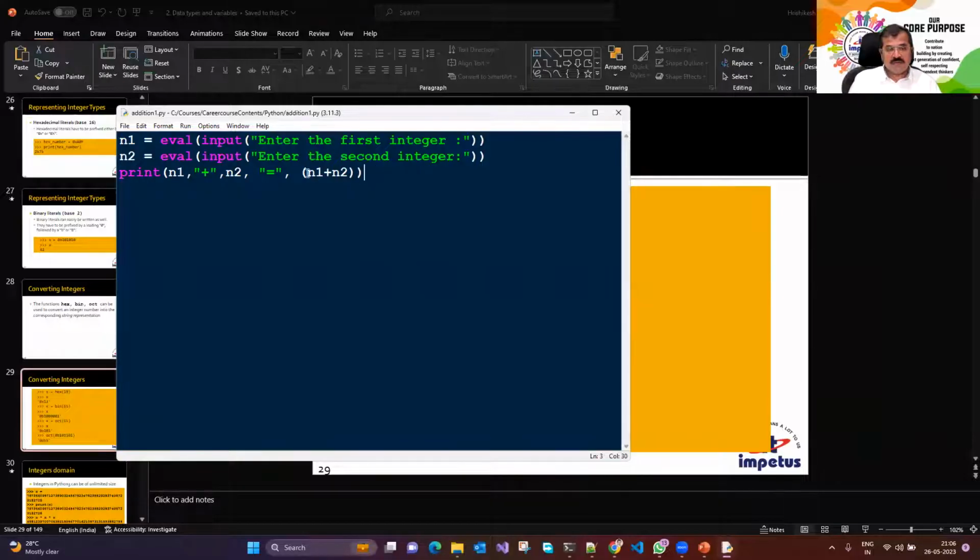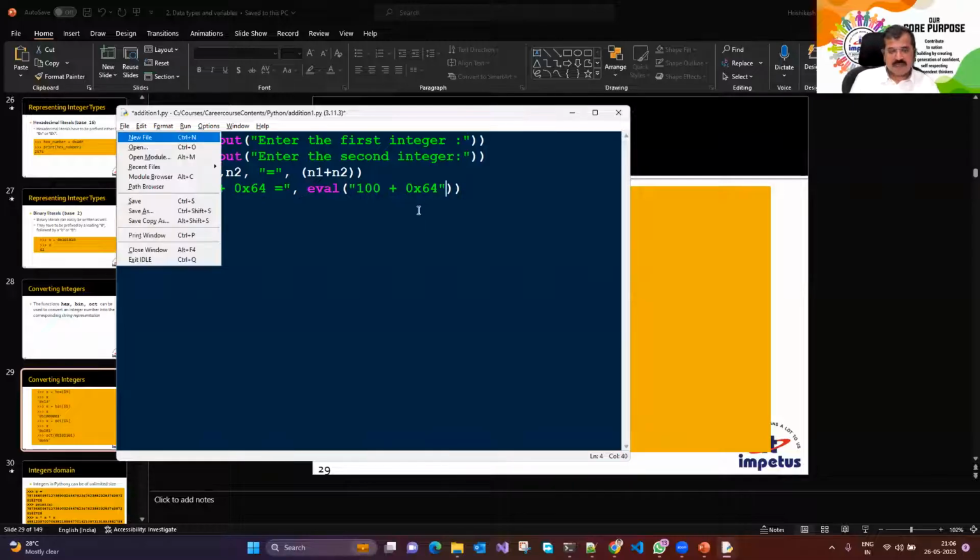So here we had used eval, and let us do that in a different way. 100 plus 100 is what we want to do. We will pass a statement as well.